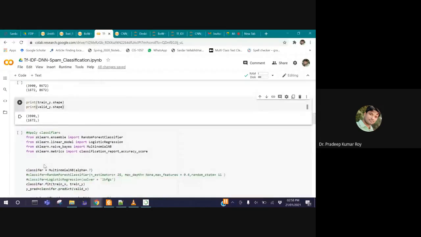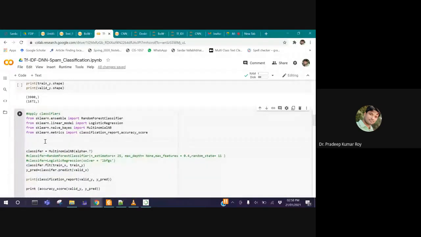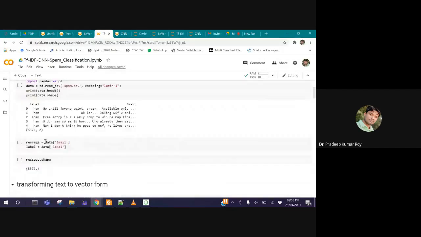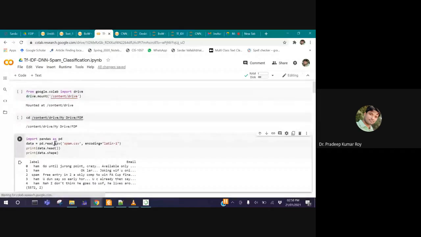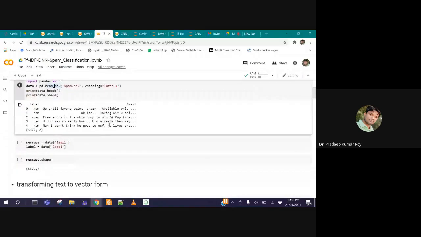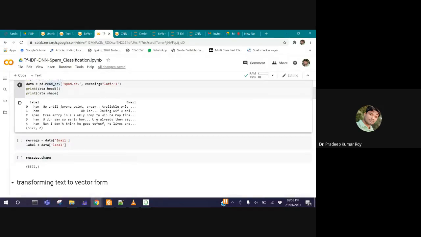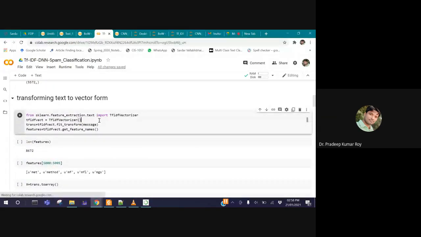Now from here we are going to apply some classifiers. We have our spam data set, and we have not performed any preprocessing step. We directly pass the data to the TF-IDF vectorizer, which gives a number to each and every token and identifies 8672 features, or tokens, present in our complete data.